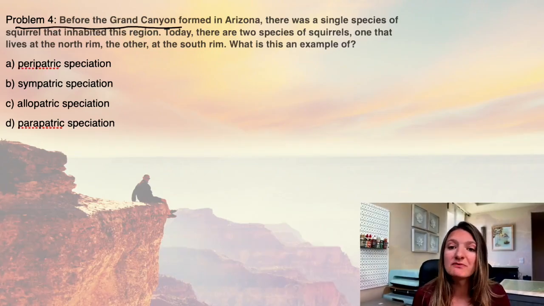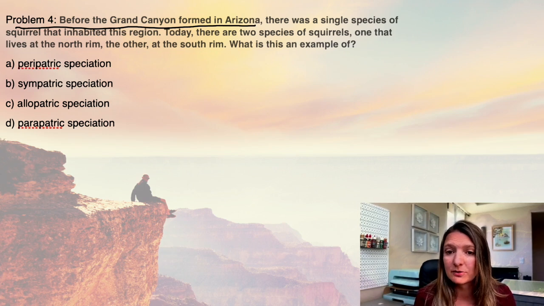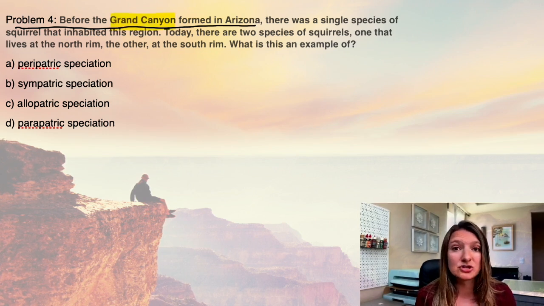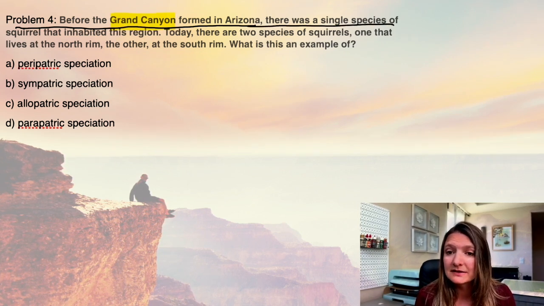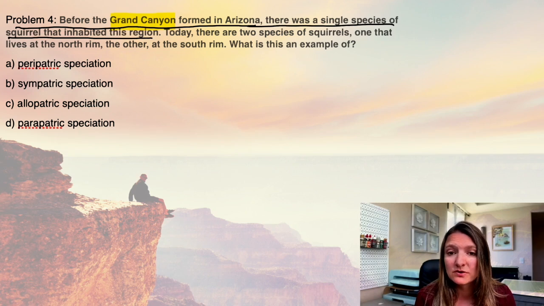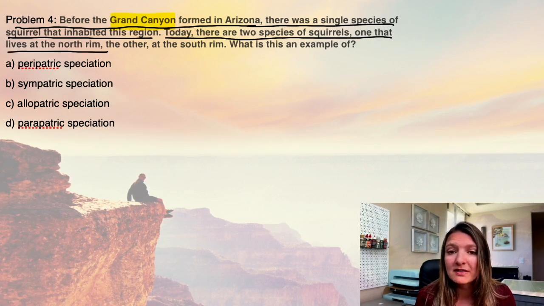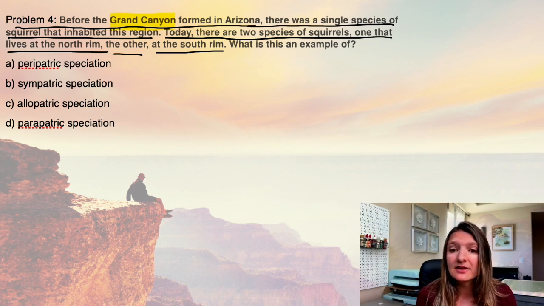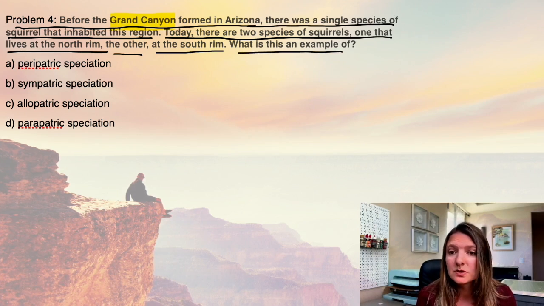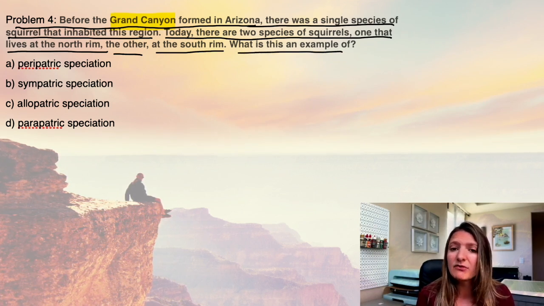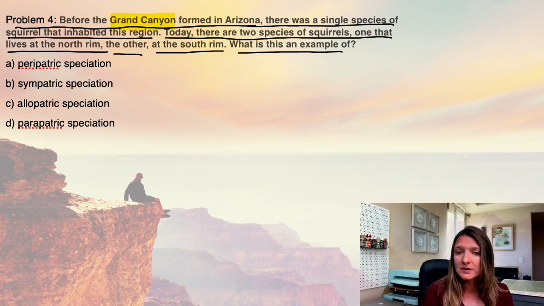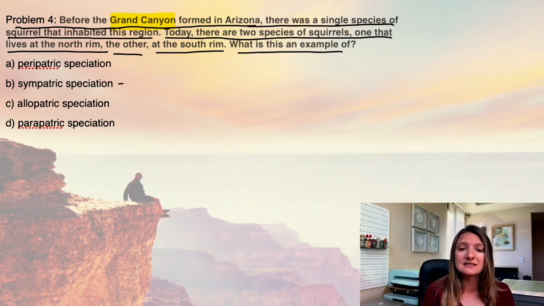Okay, last question, problem 4. Before the Grand Canyon formed in Arizona, okay, so we have a geographical barrier, a Grand Canyon, there was a single species of squirrel that inhabited this region. Today there are 2 species of squirrel, one that lives in the North Rim, the other at the South Rim. What is this an example of? So they have the 4 different types of speciation here. Let's talk about B and C actually first.